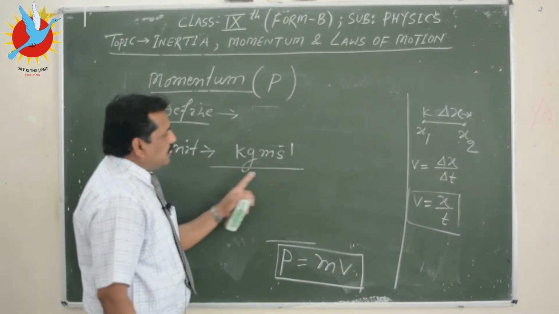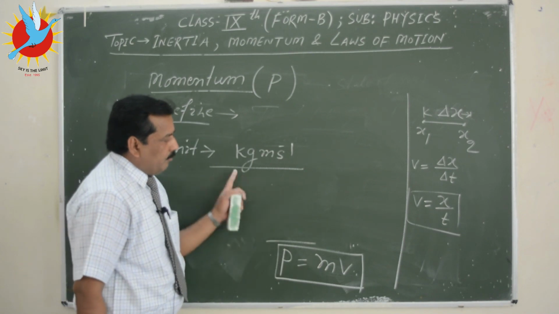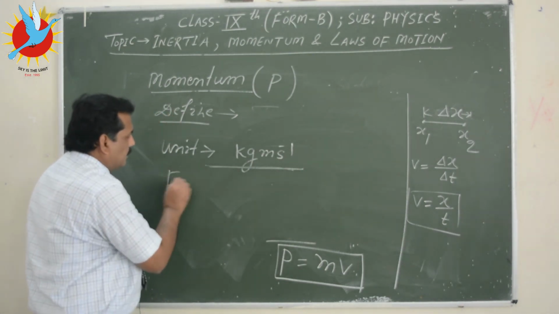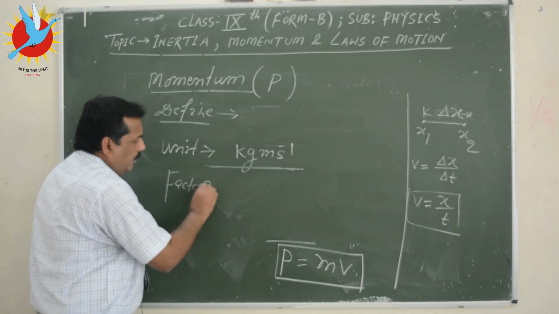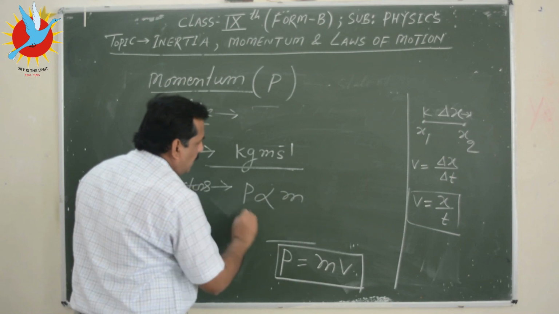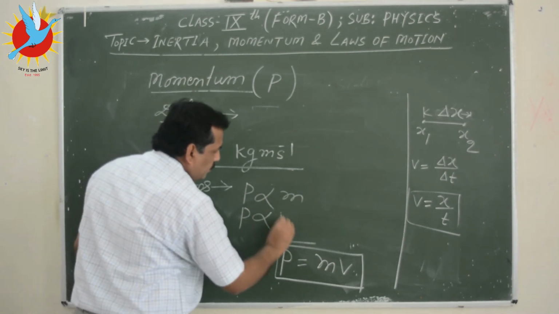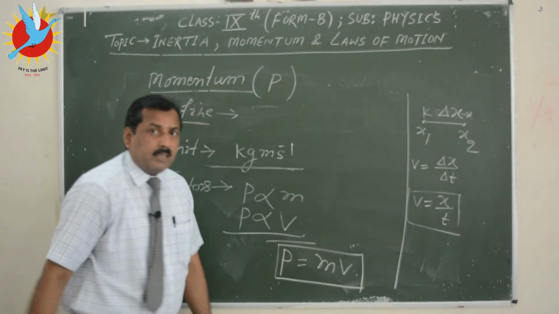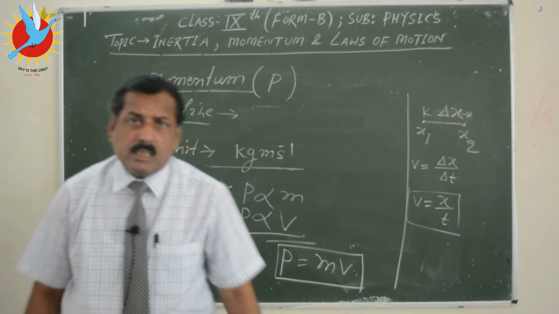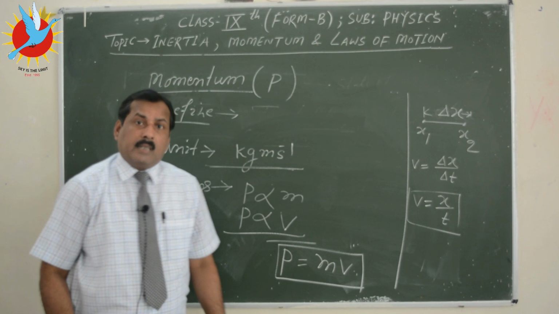So meter per second and kilogram for mass, and this is the unit of momentum. What about the factors? Factors are obviously this momentum is directly proportional to mass, and it is again directly proportional to velocity. Rest of the things we shall continue further in other video sessions, and till then thank you, bye.